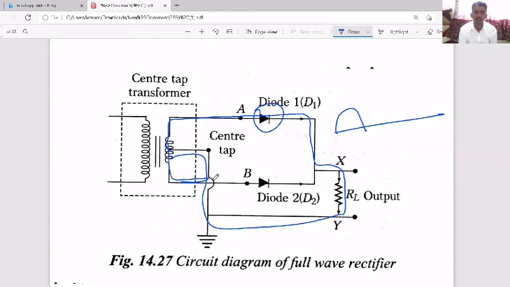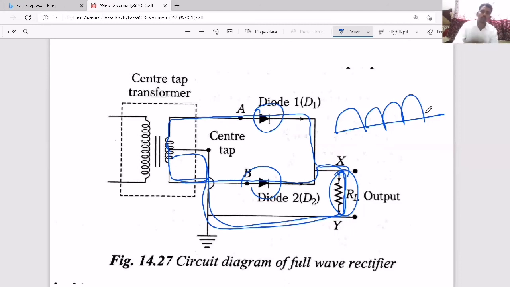For the negative cycle, current will flow in this way, now the other diode, D2, will conduct and complete the circuit. Again we get the output across RL. So we get both the positive cycle and the negative cycle output, and that's why we call it a full wave rectifier.